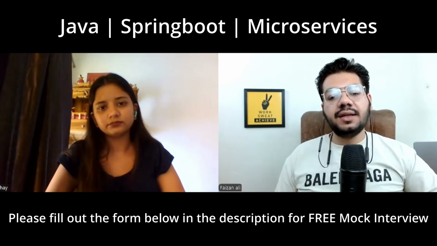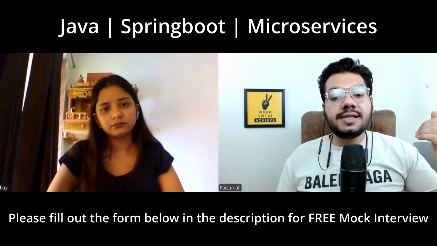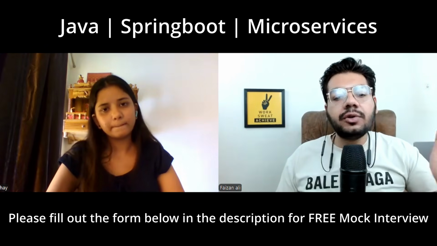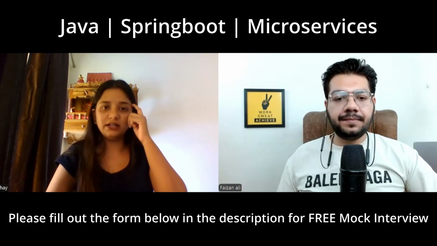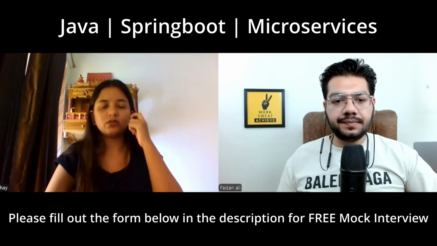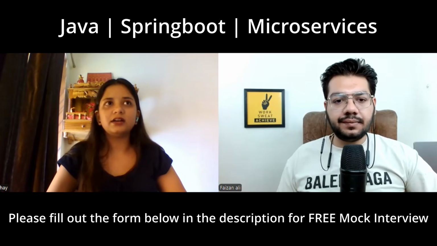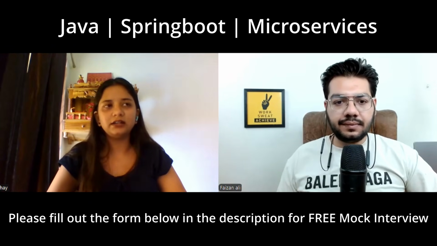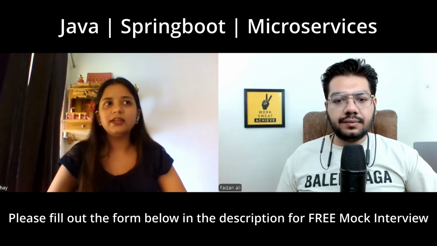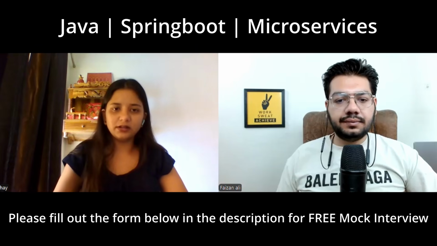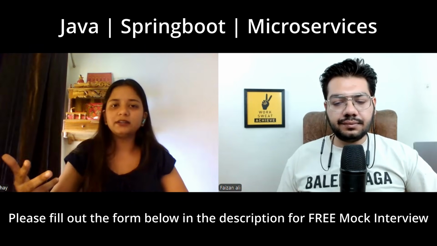Yep, that is correct. So let's say your colleague wrote a singleton class and you notice it is not thread safe. So how would you fix it? So basically, maybe he has written a singleton class which is not synchronized, so multiple threads are able to update the same data.